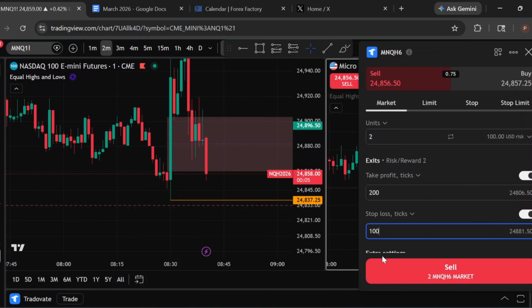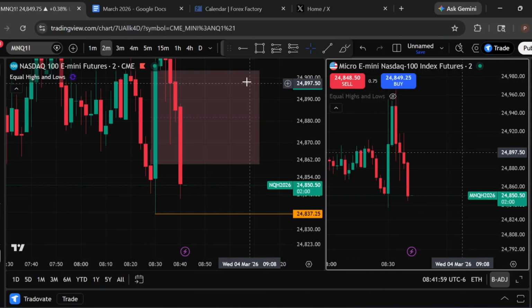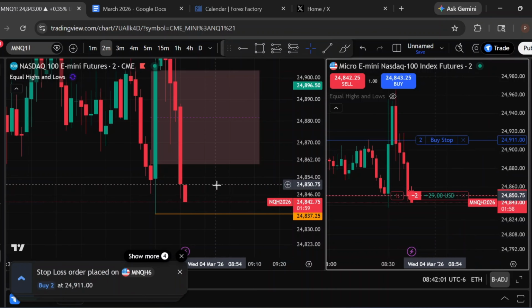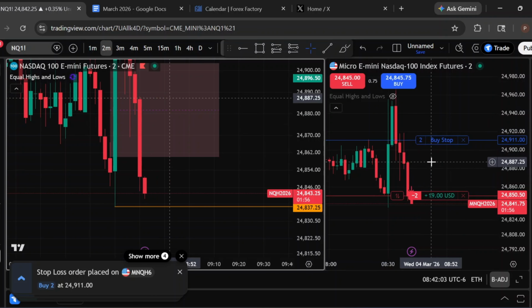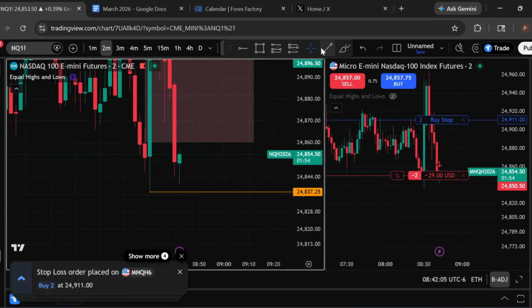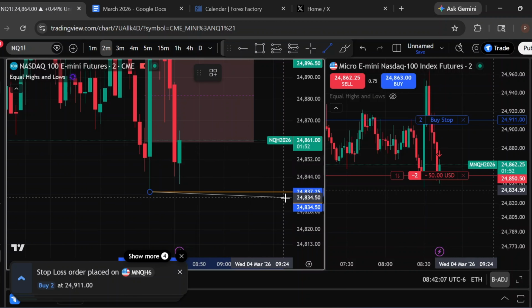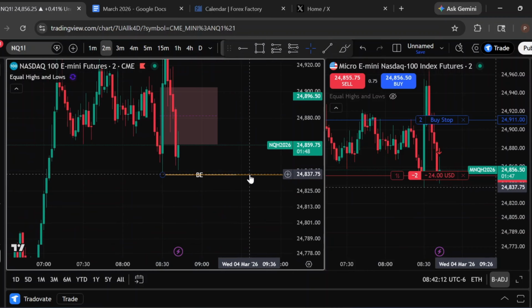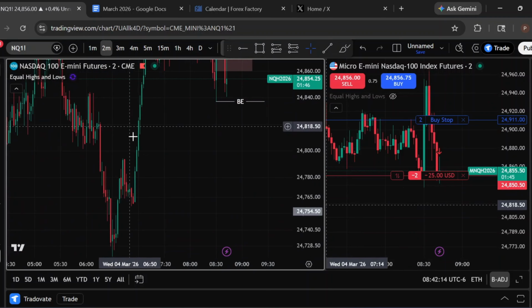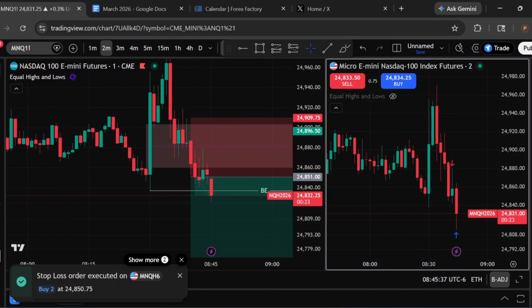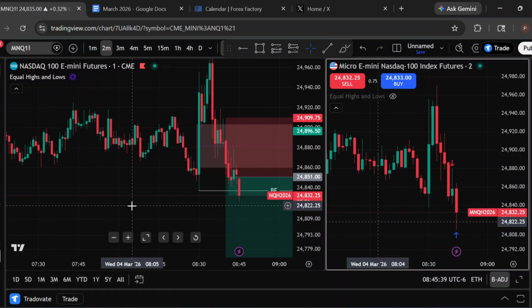Okay, looks like we're going to get an inverse right here on the setup I was talking about. Oh, never mind. Okay, so price is inversed right here on the 2 minute, and I'm in. So I'm going to set the break even right here. This is a very close break even, but there's really nothing else down here that I could set the break even to. Okay, so that was a pretty fast break even, just as I expected.